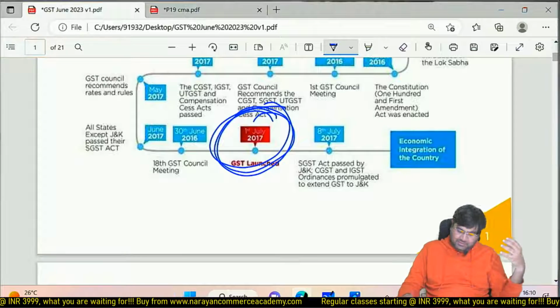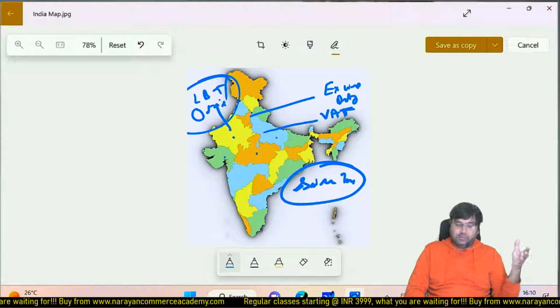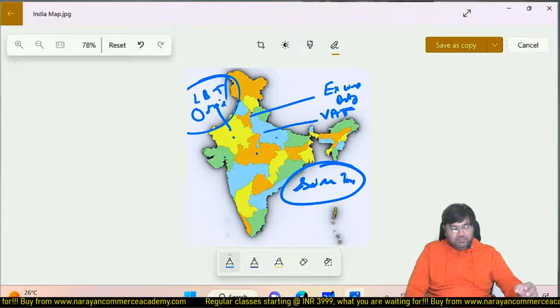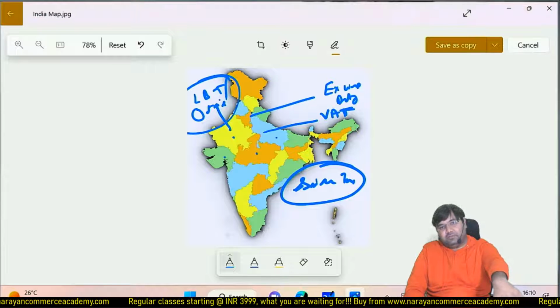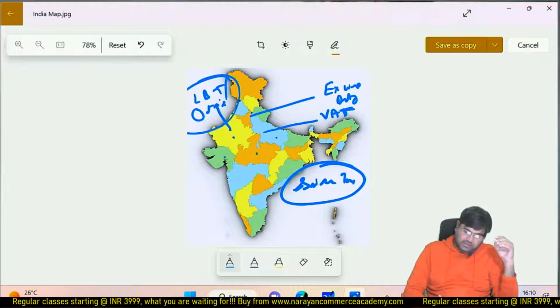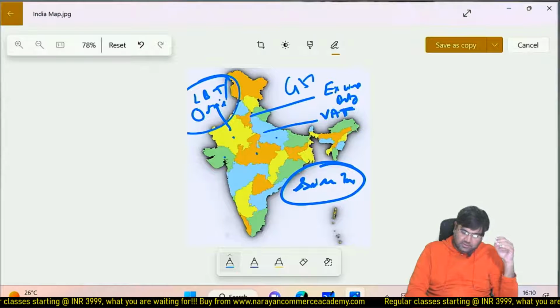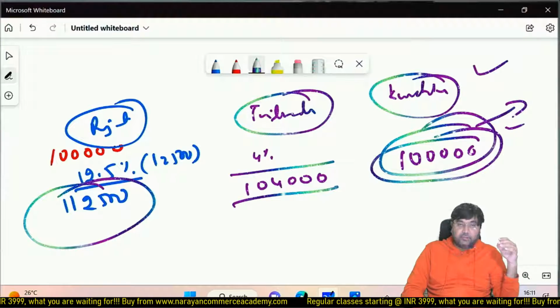So GST basically is going to replace all these taxes. It has already replaced them. So rather than multiple taxation, now there is only one tax on goods and services, GST. All these various forms of indirect taxes are subsumed in GST.